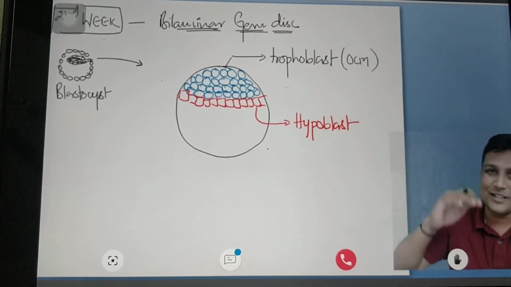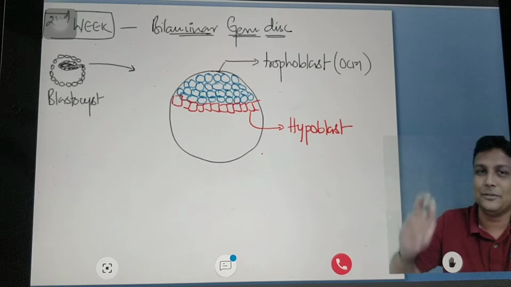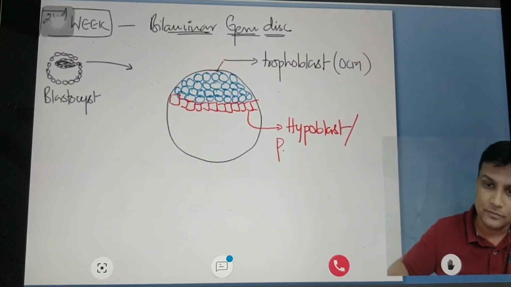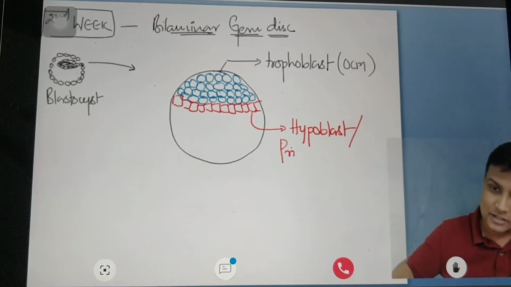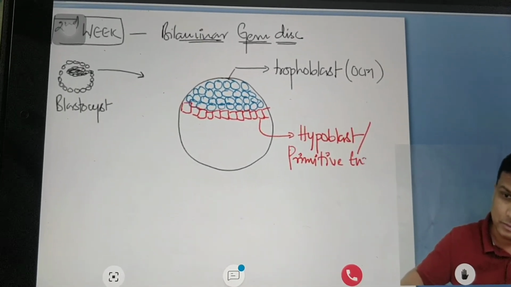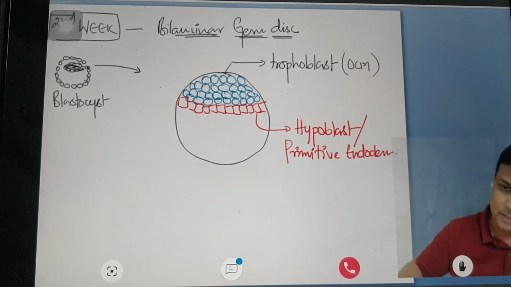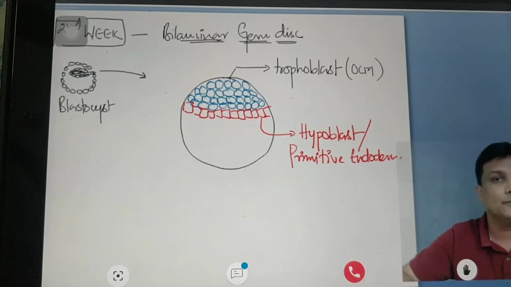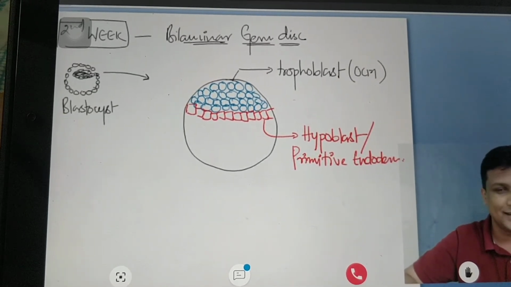Because the hypoblast is going to become the endoderm, can I call this one the primitive endoderm? Yes or no? Yes, I can call this one the primitive endoderm. Why? Because hypoblast is the one which is going to become your actual endoderm within a few minutes. I'll show you, sir. Great.